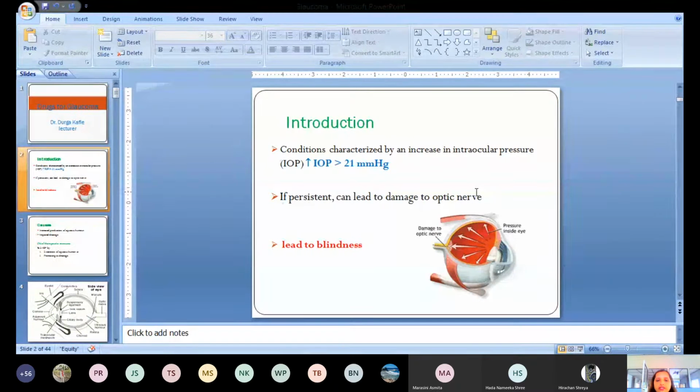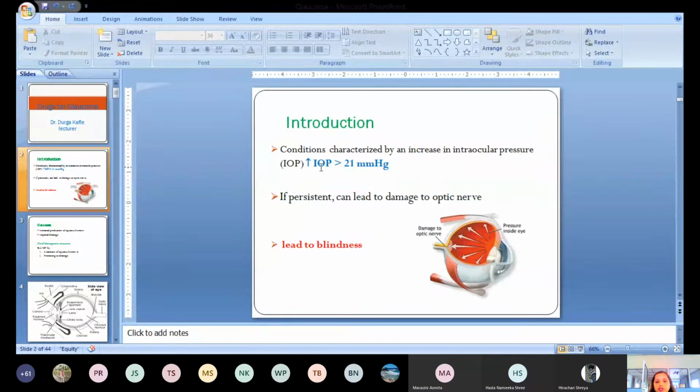Glaucoma is a condition rather than a disease. It is a condition characterized by an increase in intraocular pressure. Whenever there is an increase in the intraocular pressure, there may be a chance of glaucoma. The normal range of the intraocular pressure is 10 to 20 mm of Hg. When it increases to more than 21 mm of Hg, this is a condition of glaucoma.